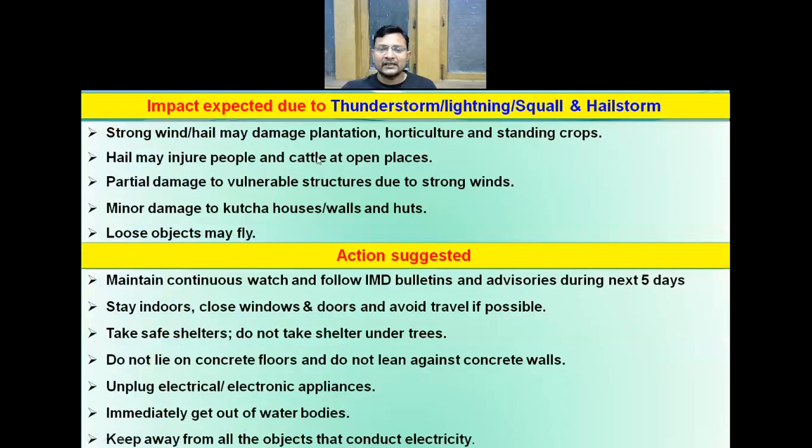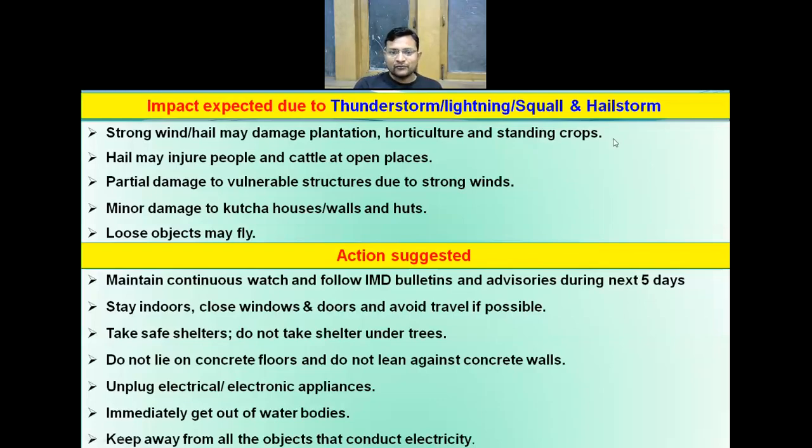And because of the hailstorm activity over northwest and east India, these are the impacts which are expected. So one is the hailstorm and strong winds may damage the plantation, horticulture, and standing crops. And hailstorm may also injure people and cattle at open places. There is also a possibility of partial damage to vulnerable structures, and a possibility of minor damage to the kacha houses, walls, and huts, and loose objects may fly because of the strong winds.